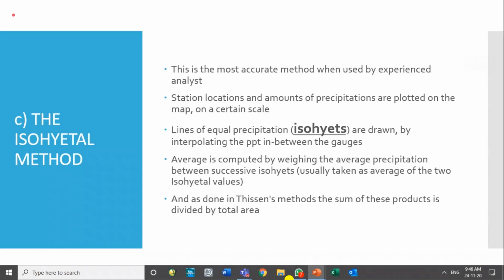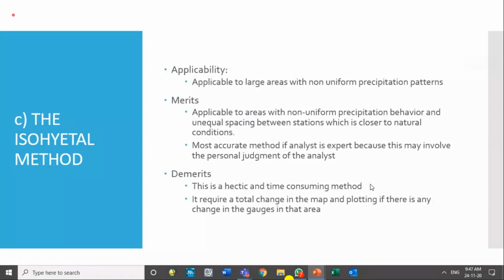So it is again a laborious job. We have to carry it out for every year for the new rainfalls, and we calculate the average. GIS software has made it computerized also. So this is applicable for all kinds of area, large or small, with uniform and non-uniform rainfall. The demerit is that it is hectic and time consuming.